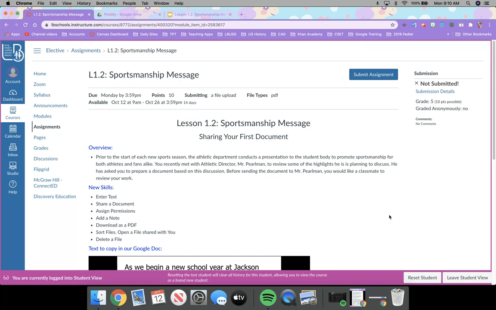So the new skills, which are actually more like review skills: we're going to enter text, share a document, assign permissions, add a note, download as a PDF, sort files, open a file shared with you, and delete a file. Now, those last two we probably are not going to do because I'm not going to actually have you share the document. I just want you to take a screenshot of your shared permissions and then send that to me instead of actually sending the full document itself.